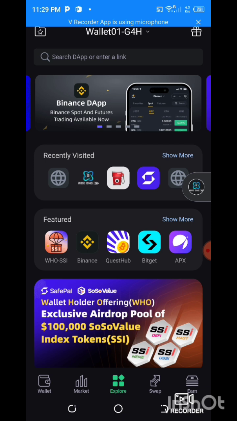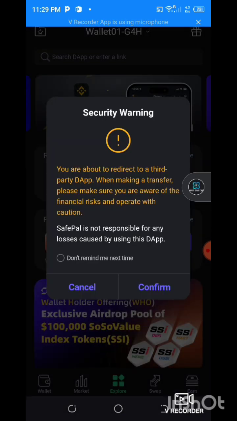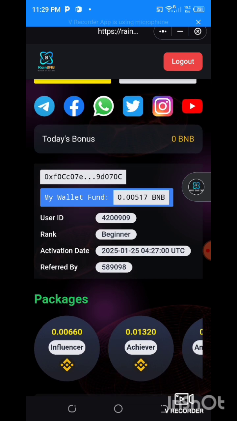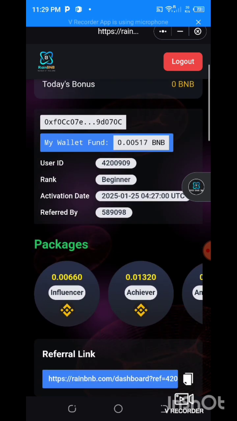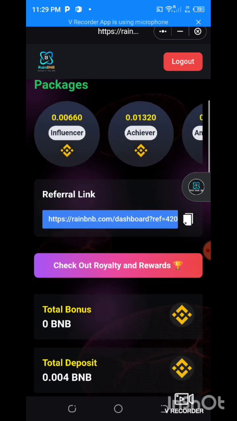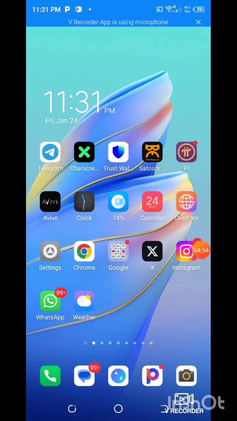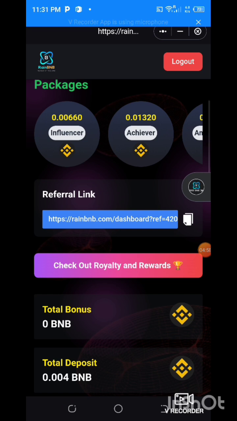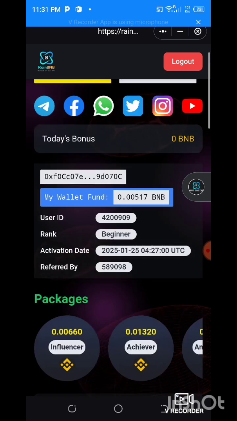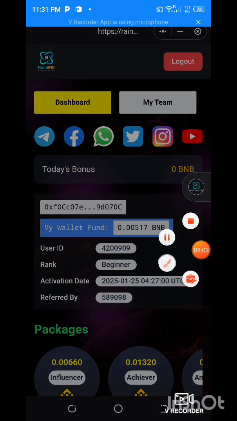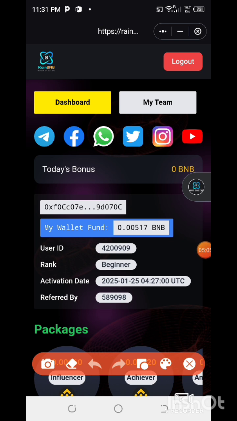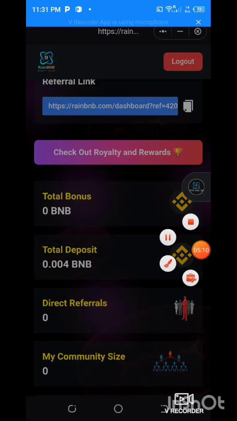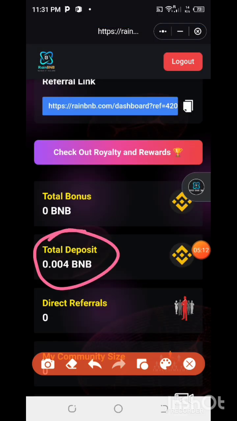So let me go back to my account. So my account is activated now, guys. So you can start by doing your upgrade here. So guys, my first upgrade to kickstart this project was 0.44, which you see below. So this is my starter amount.